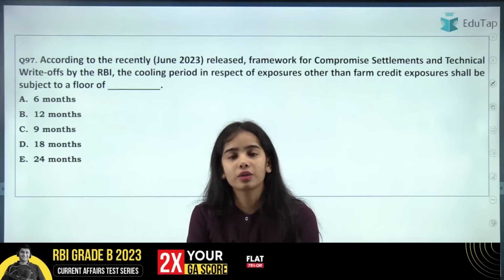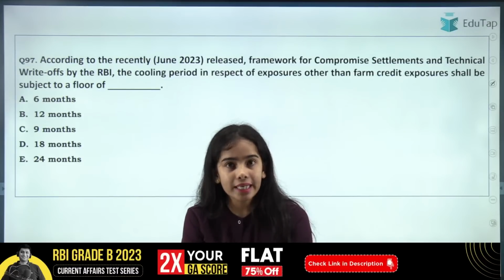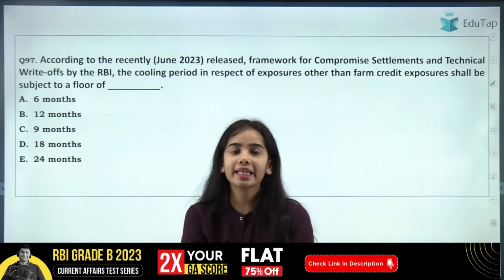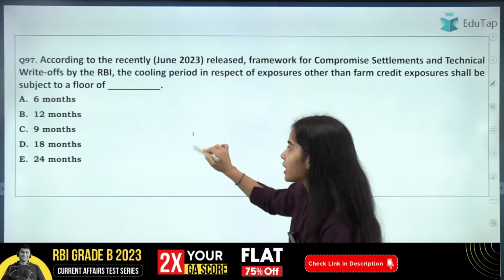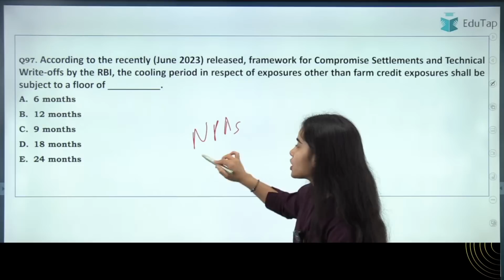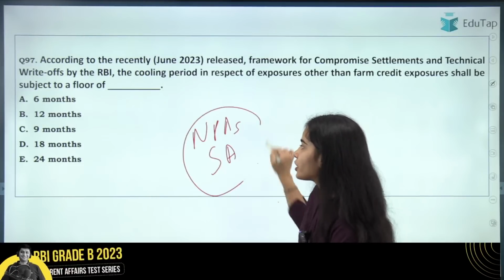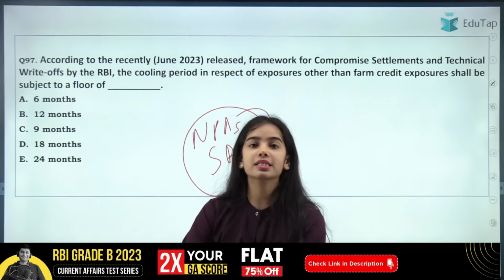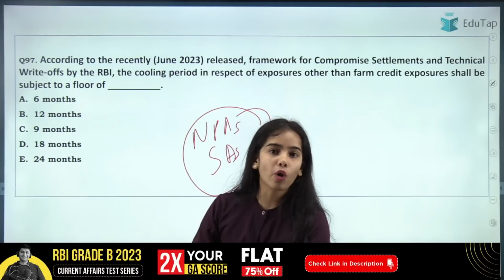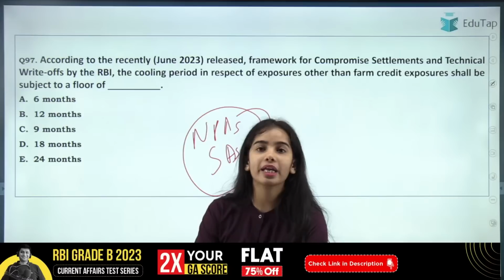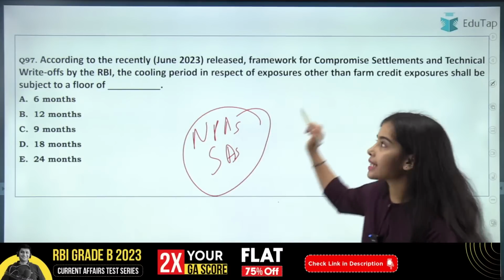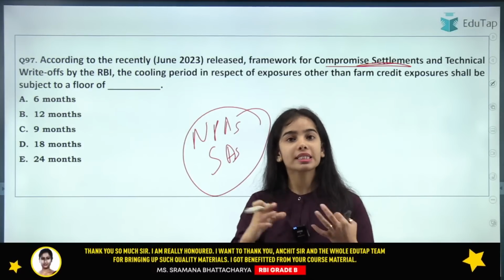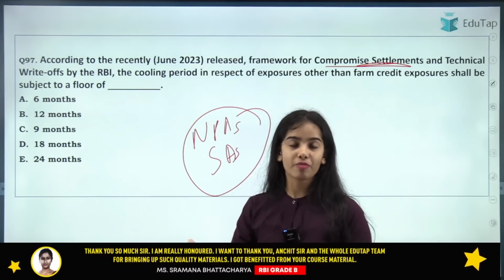So a notification has been released recently, that is the framework for the compromise settlement and the technical write-off. So the NPAs, the non-performing assets or the stressed assets with the banks. There are many stressed assets with the banks, that is the loans that are not coming back, the interest is also not paid. So for that, the compromise settlement can happen or the technical write-off can happen. For this, the guideline has been provided by the Reserve Bank of India.